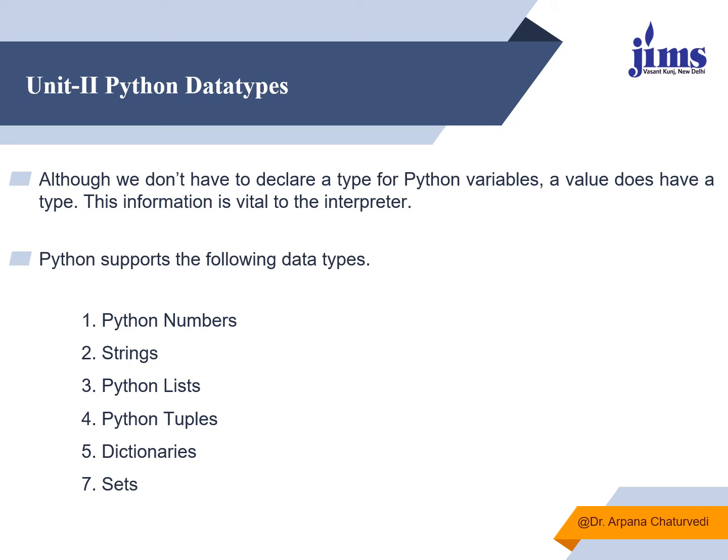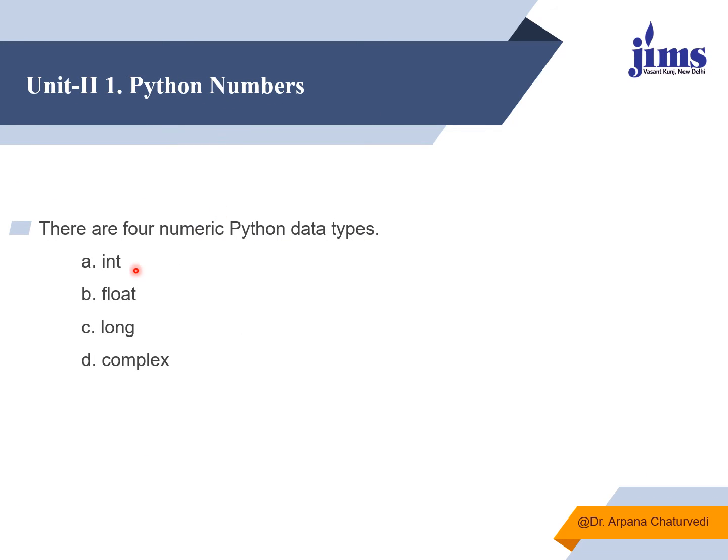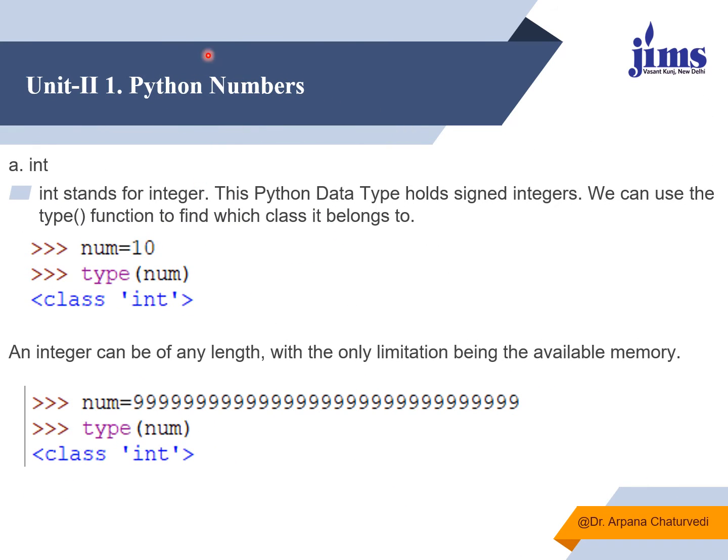Now we see what are the different types of data which we can store in different variables. The data types supported by Python are Python numbers, Python string, list, tuples, dictionaries, sets. When we talk about numbers, it supports integer type of information, float type of information, long, complex. Complex was not a data type supported by C, C++ and Java, whereas Python supports the complex data type also. So the number data types are int, float, long and complex. One by one we'll see.